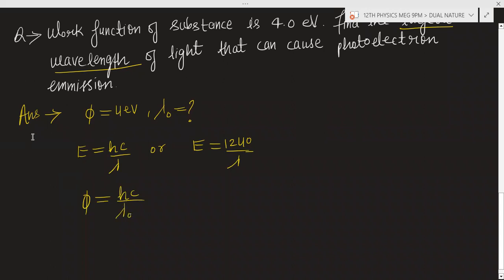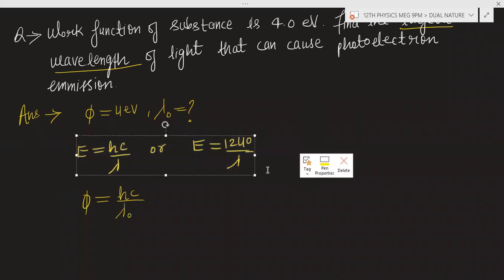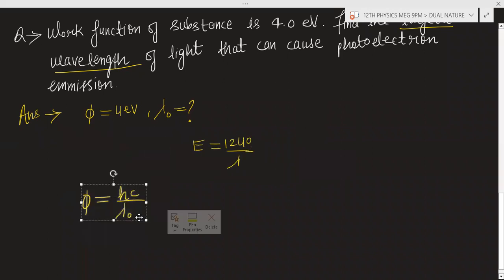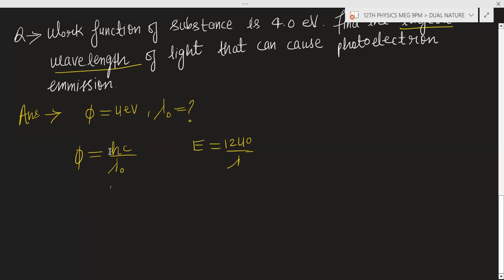With this formula you can calculate, because you have phi, the value of Planck's constant, and c is the speed of light, 3 into 10 to the power 8, and you will get lambda naught. But I am telling you the shortcut, so you can apply this.